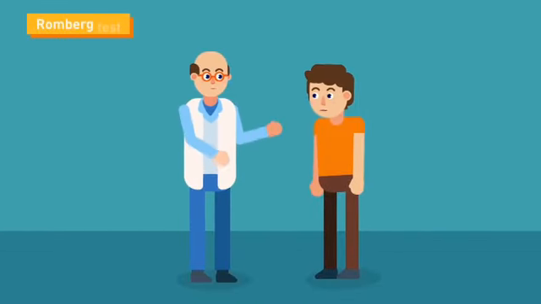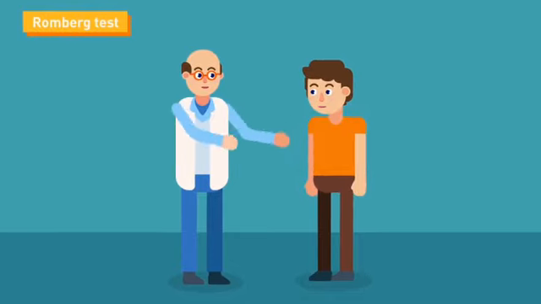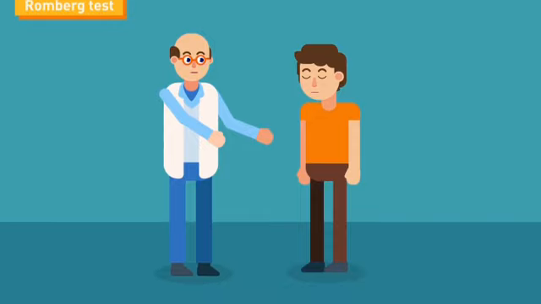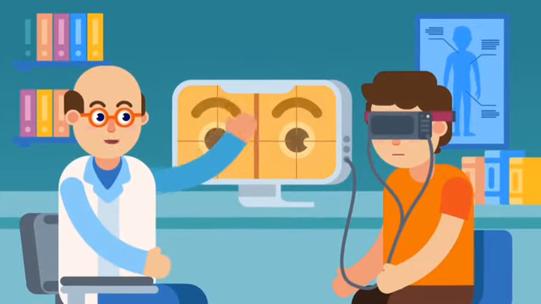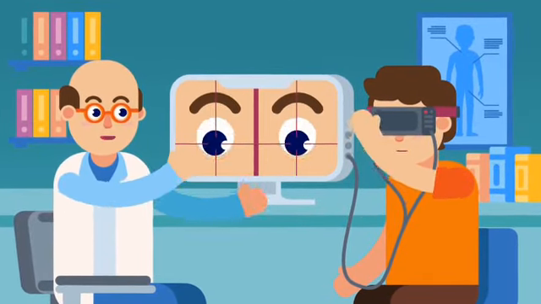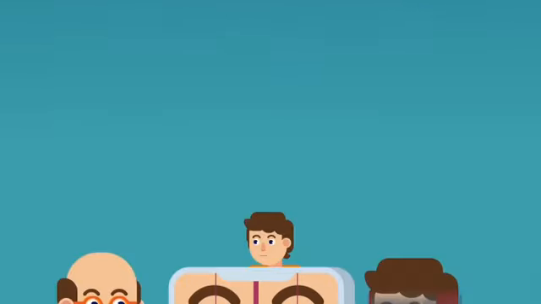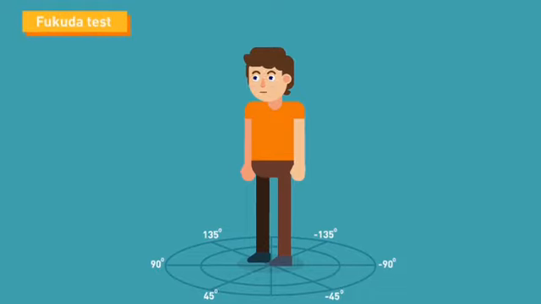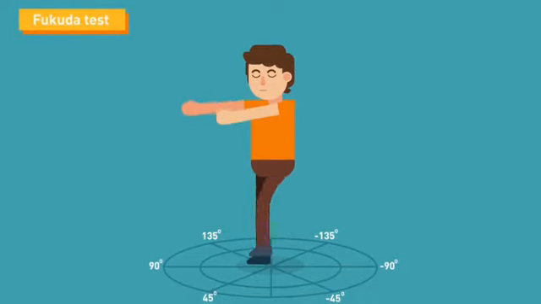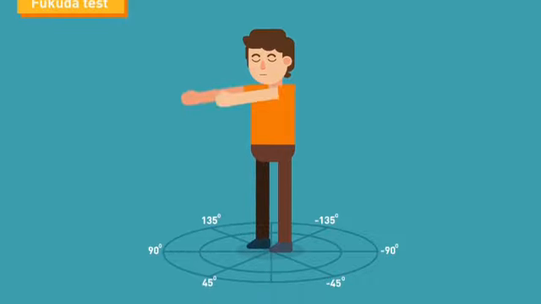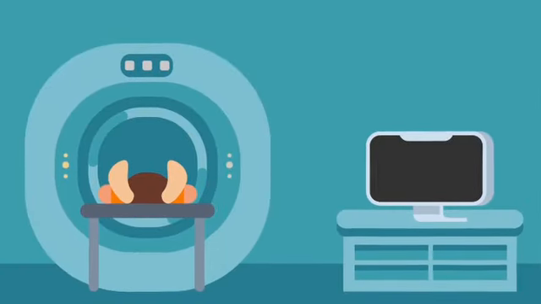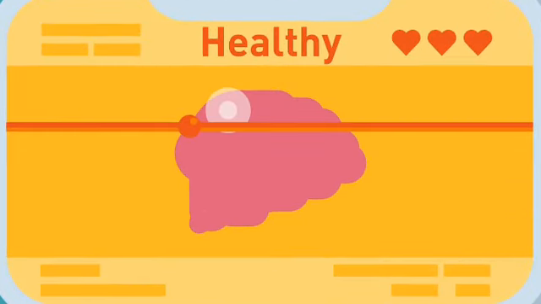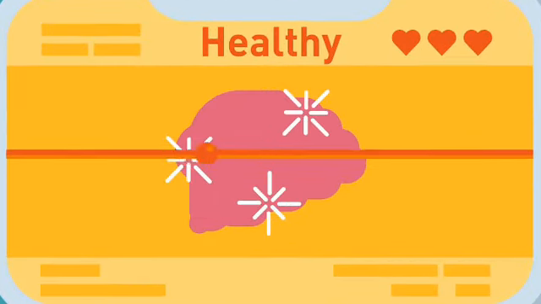3. Romberg test. The doctor will have you stand with your eyes open and feet together, then maintain your balance while your eyes are closed. 4. Vestibular testing to check for any involuntary movements of the eyes, nystagmus. 5. Fukuda-Unterberger test. In this test, the patient will have to close the eyes and march in place while trying not to lean to the side. In some instances, the doctor will require you to undergo diagnostic imaging tests like CT scan or MRI to rule out central causes of vertigo or any tumor presence.